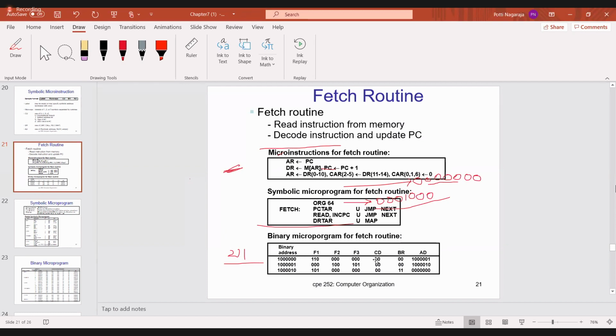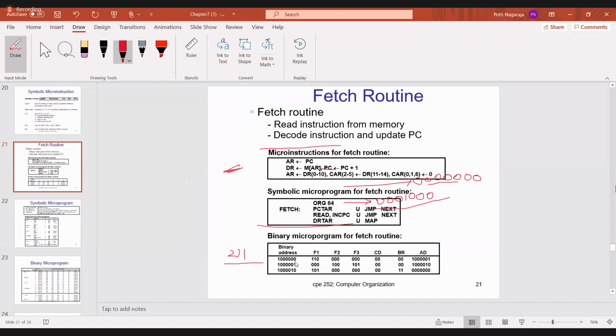Now this program that you wrote symbolically here, I will write in binary. The computer will understand only binary. Origin 64, what is the binary number? Tell me in 7 bits. In 7 bits, it is 6 zeros. See how the LSB bit works: 2 power 0 is 1, then 2, 4, 8, 16, 32, 64.